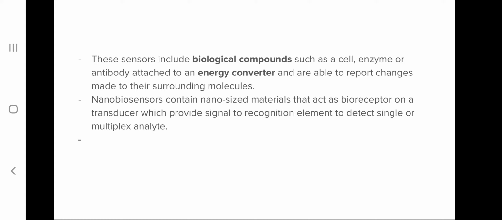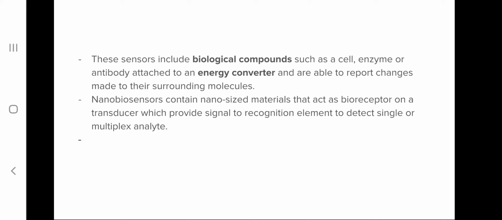And these sensors usually consist of a biological compound such as a cell, enzymes or an antibody which acts as a receptor, and an energy converter which is able to report the changes in the surroundings.